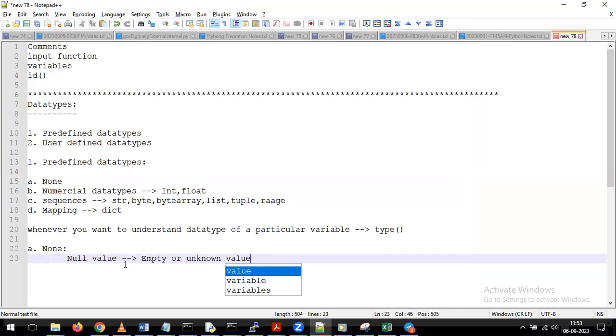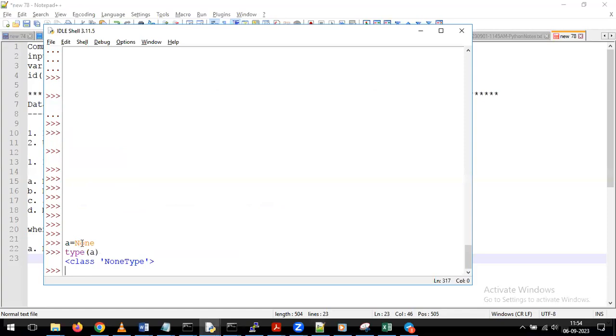A kind of empty, or we can call it a kind of unknown value. In the same way, in Python also, whenever you want to define empty values or unknown values, in that situation we use the data type called None. And if you want to assign the None value, simply we can assign None like this.